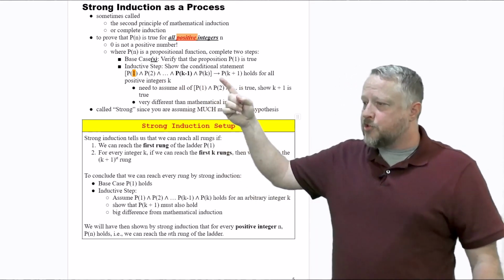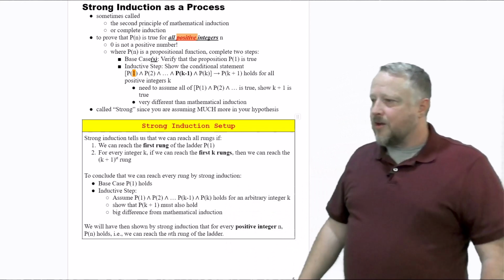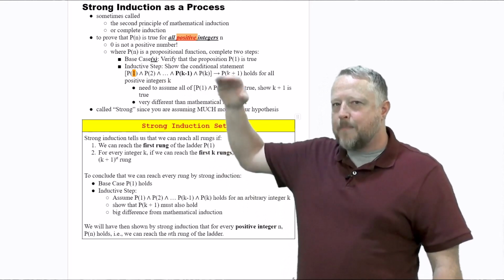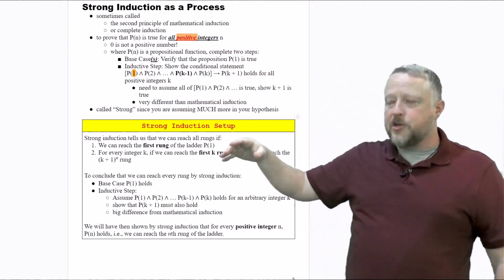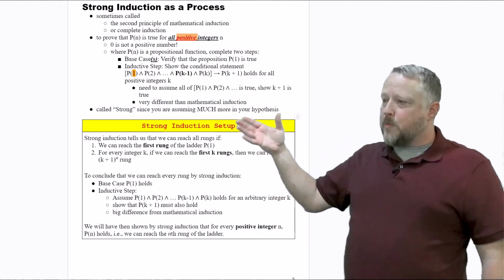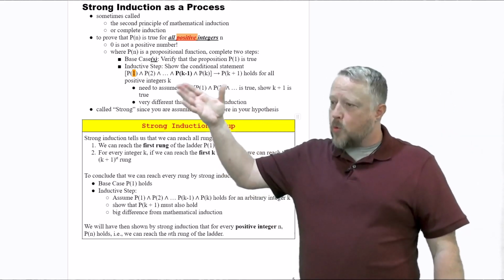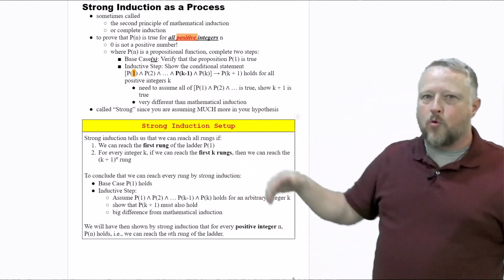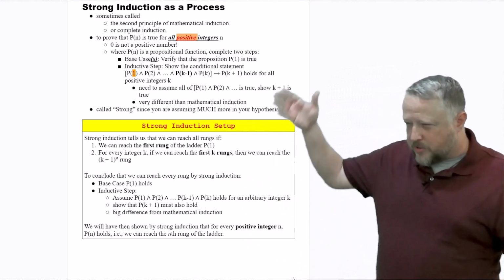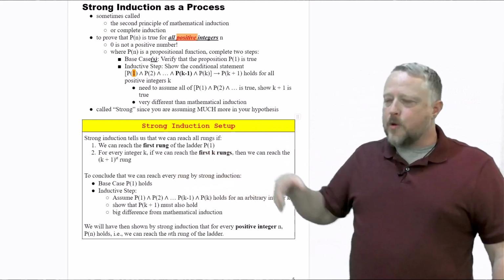But we're still going to assume that it helps out with our P of k plus 1 for all positive integers k. So we're assuming this whole gigantic ladder that you and I have stepped up and done is completely true, and now we're going to try to do that for k plus 1. Again, it's called strong because you're assuming much more in your hypothesis, and you'll see some examples where we've done a lot of these: P2, P3, P4. So in your overall structure for this, these are almost duplicated, but still, you can reach the first rung of the ladder with our base case.